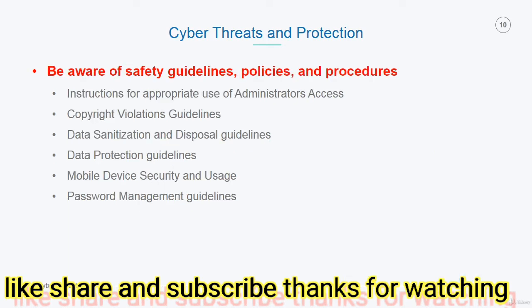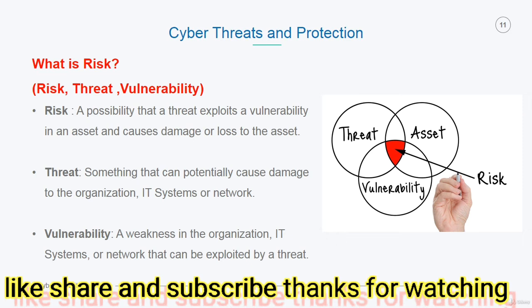Be aware of safety guidelines, policies, and procedures. You need to understand the instructions for appropriate use of administrator's access. You need to understand copyright violations guidelines, data sanitization and disposal guidelines, data protection guidelines, mobile device security and usage, password management guidelines.